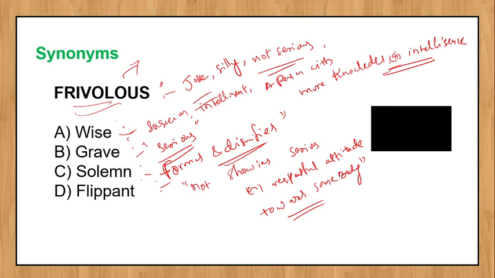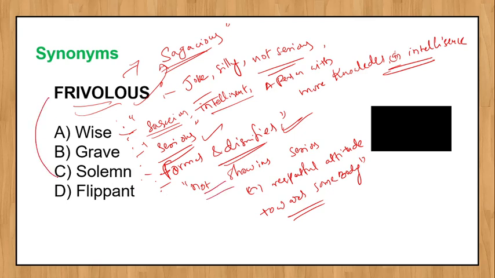So this is the meaning of wise: sagacious, intelligent. Please remember sagacious, this is an important word. It is a synonym for wise and intelligent, a person with more knowledge or intelligence. Grave means serious, solemn means formal and dignified, flippant means not showing respect. So this is the synonym. Option D is the correct answer.